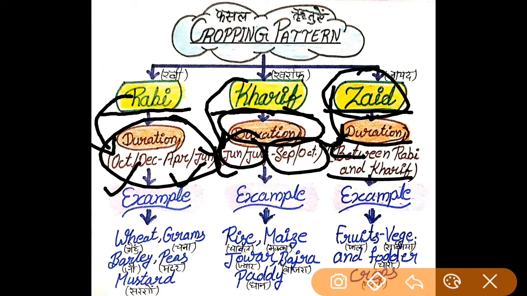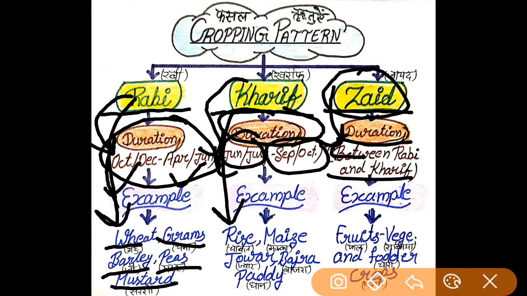Now we will talk about the examples of Rabi, Kharif and Zaid. Here are a few examples of Rabi: wheat, grams, barley, peas, mustard. These all are examples of Rabi. And examples of Kharif are rice, maize, jowar, bajra, paddy. These all are examples of Kharif in India. And examples of Zaid are fruits, vegetables and fodder crops. So these all are about the cropping pattern, and here our today's topic is completed.